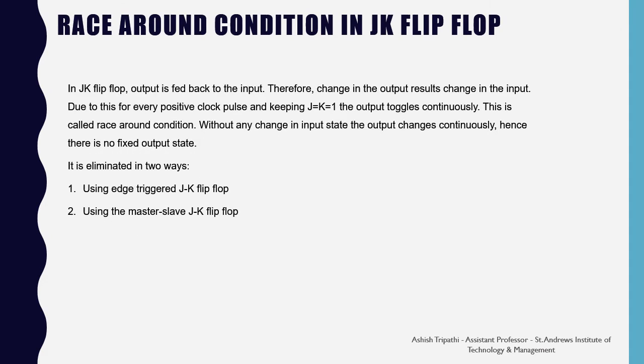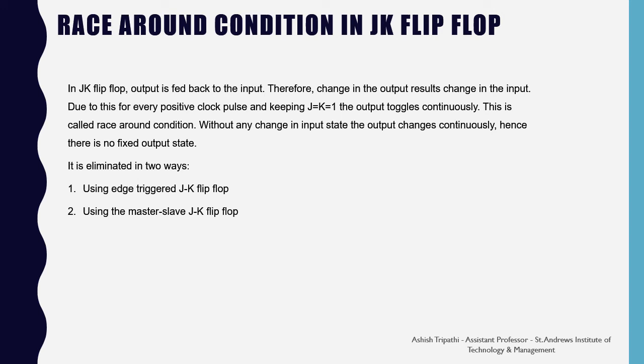The race around condition in JK flip-flop. In JK flip-flop, output is fed back to the input as you have already seen. Therefore, a change in the output results in a change in the input. Due to this, for every positive clock pulse, keeping J and K equal to 1, the output toggles continuously. This is called the race around condition. So without any change in the input, the output changes continuously, hence there is no fixed output state.